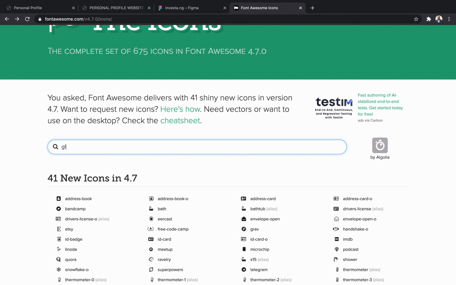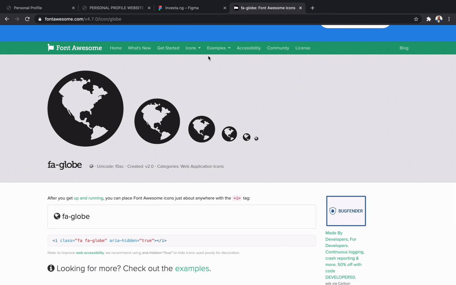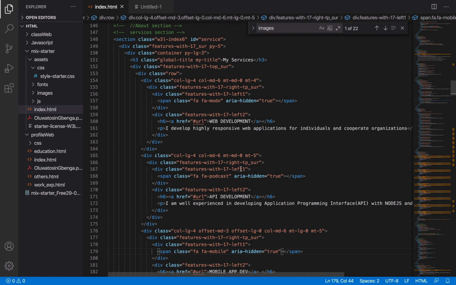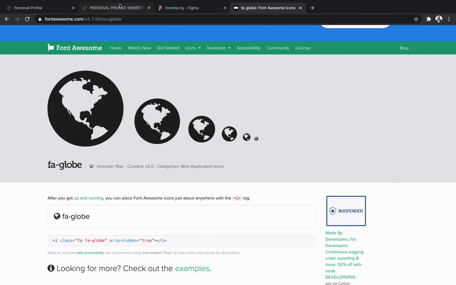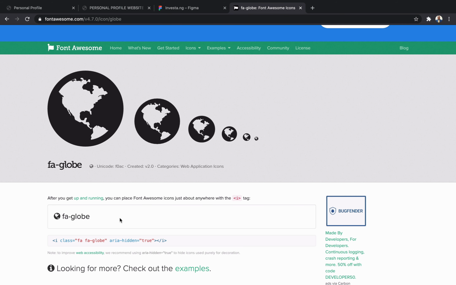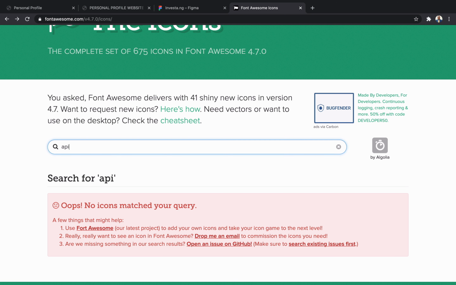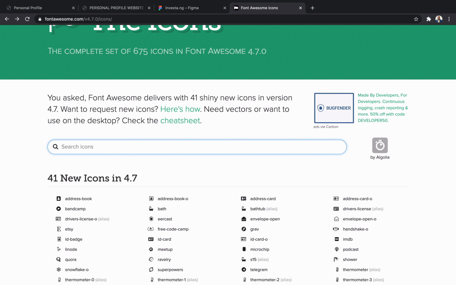Something that is close to it is globe, so I will change this to FA globe to depict World Wide Web, which is web development. Let me see if that is going to work. All right, web development. So API, I'm not sure if there's going to be an API. No, it's not, so we can just leave it at that.